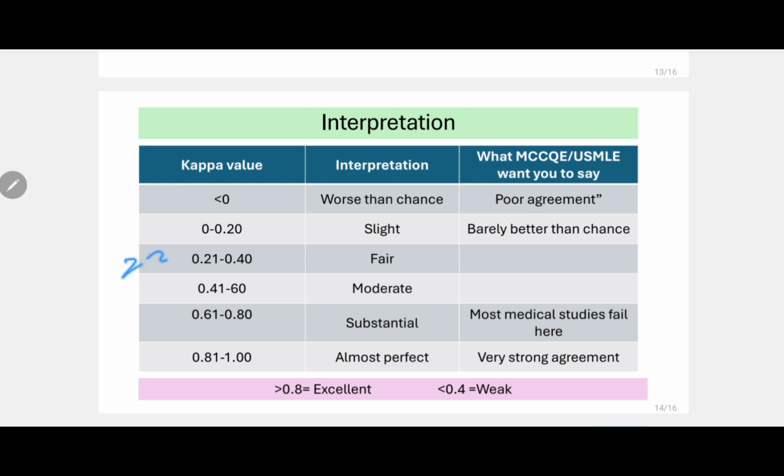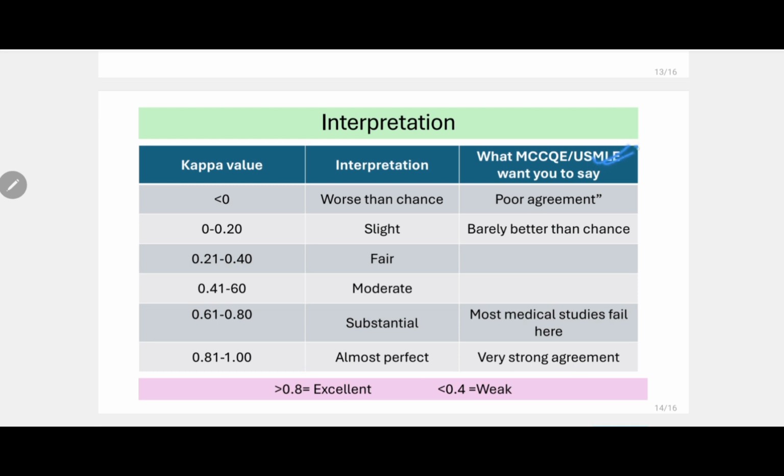So you can remember 20, 40, 60, 80. Right? That is how we remember. Slight, fair, moderate, substantial, almost perfect. But if you cannot remember all of this, then please remember that greater than 80 is excellent, and less than 40% is weak. They ask this very often.